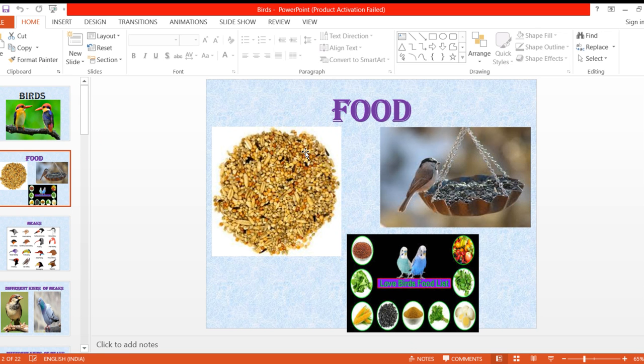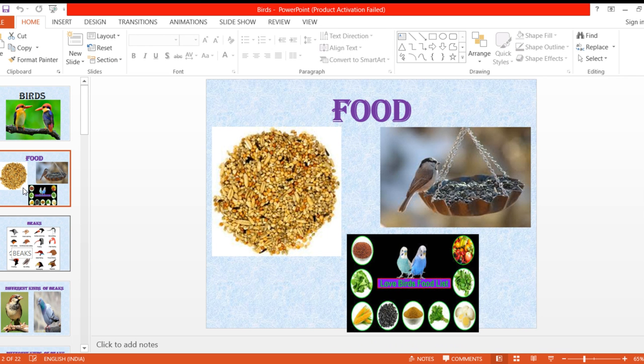When their young ones come out of the egg, at that time they feed their young ones with the beak only. And then sometimes they defend themselves with the help of the beak. So they use their beak to catch and eat their food, and to pick up twigs and make the nest. As I showed you the nest, then they feed their young ones with the beak, and then they can defend themselves with their beak. So these are the things.